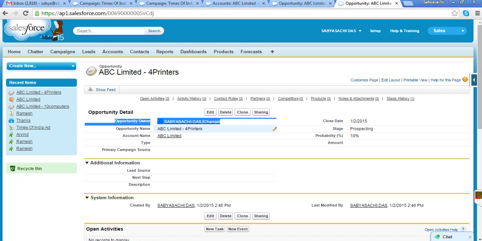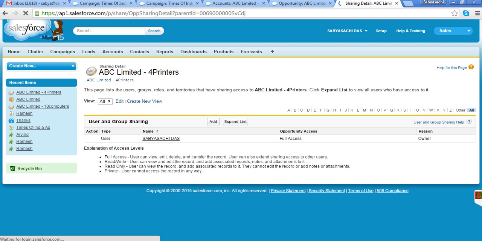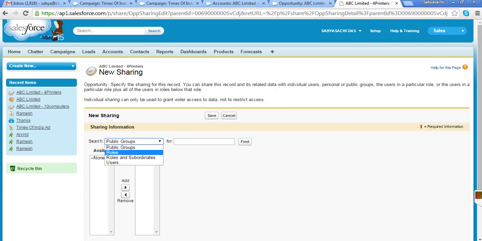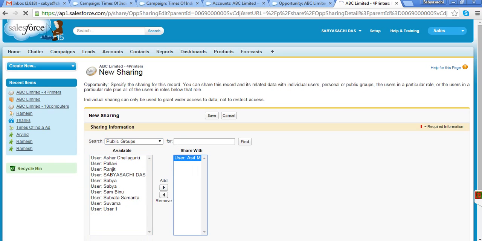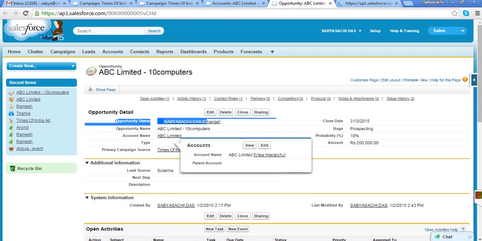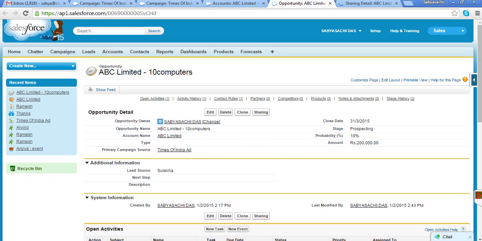Then how do I share my opportunity with somebody? There is something called sharing. You can see this sharing, and I can share this opportunity with somebody. So I can add one more person here, select with whom I want to share, right? And I can share it with him. So this is how you can share manually. However, for one record there is only one owner. You cannot have multiple owners for a particular record.